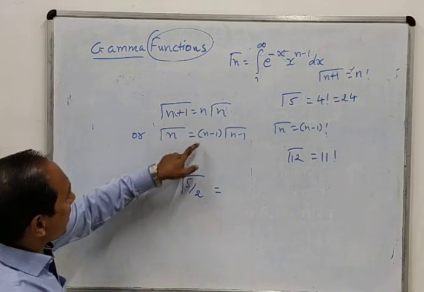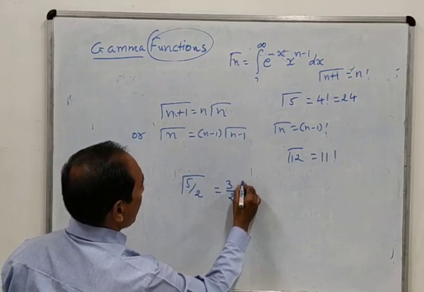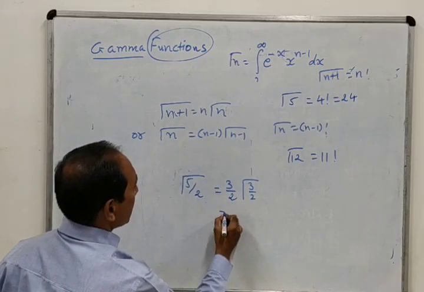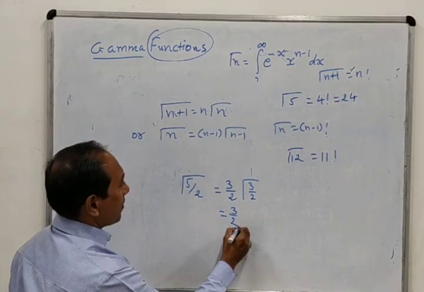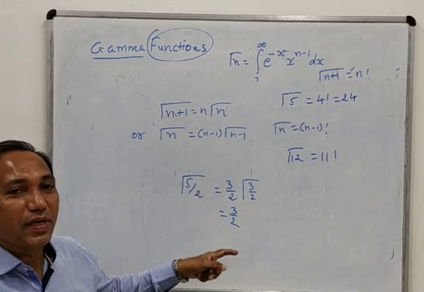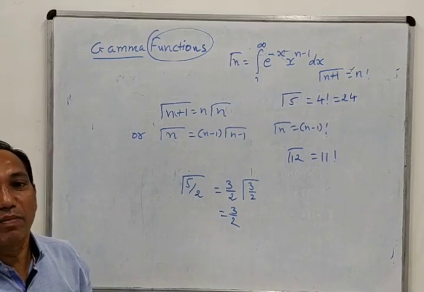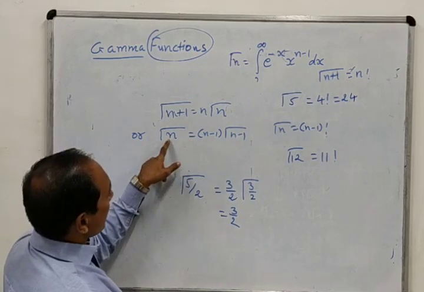So n equal to 5 by 2. So 5 by 2 minus 1 is what? 3 by 2 into gamma 3 by 2. So it is the recursive relation. So we can again find out the value of gamma 3 by 2 using the same formula again and again. So here we put n equal to 3 by 2 now.